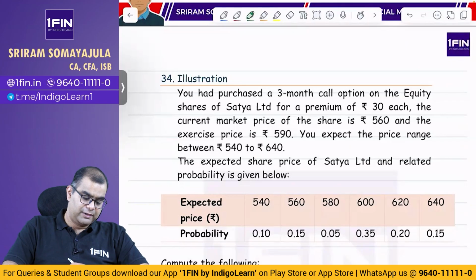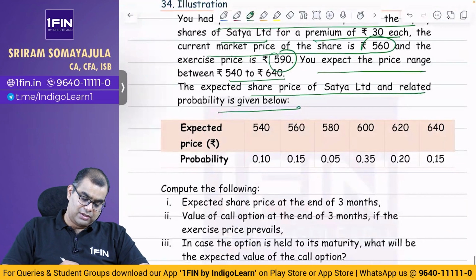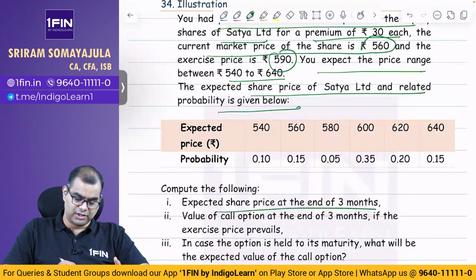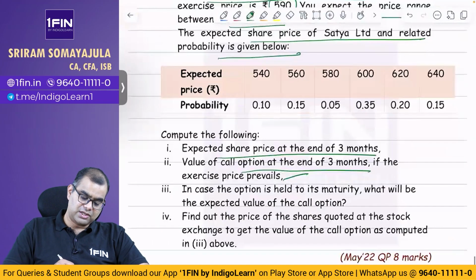Next question. You had purchased a 3-month call option and equity share of Satya Limited for a premium of 30 each. The current market price of the share is 560 and the exercise price is 590. You expect the price range between 540 to 640. Expected share price of Satya and related probability is given below. Okay, price probability. Compute expected share price at the end of 3 months. There you simply multiply these two. Value of call option in the 3 months if exercise price prevails. Okay, in case the option is held to maturity, what will be the expected value of the call option?